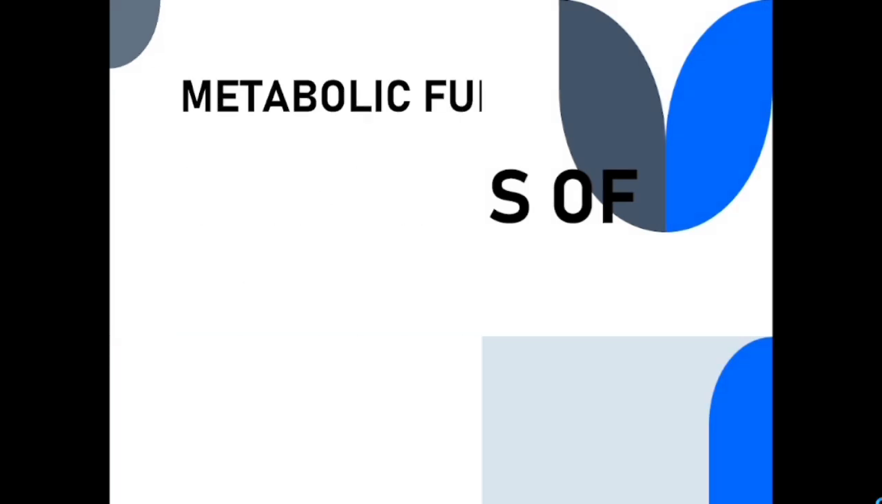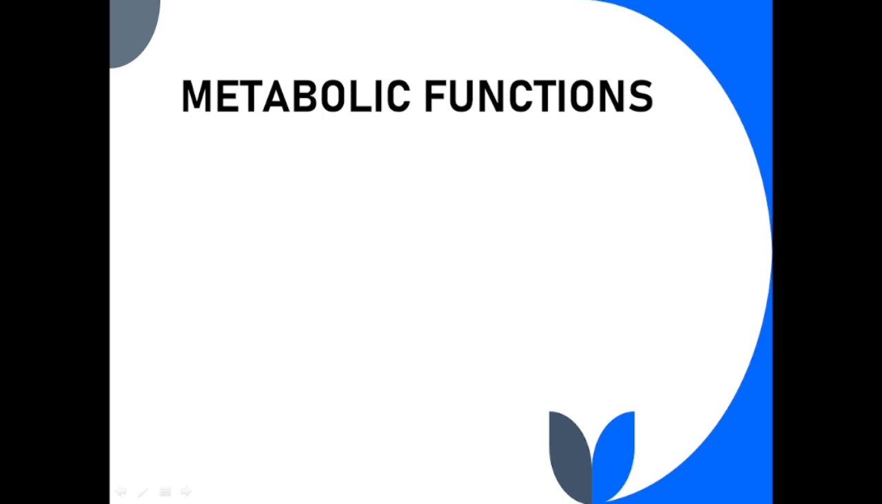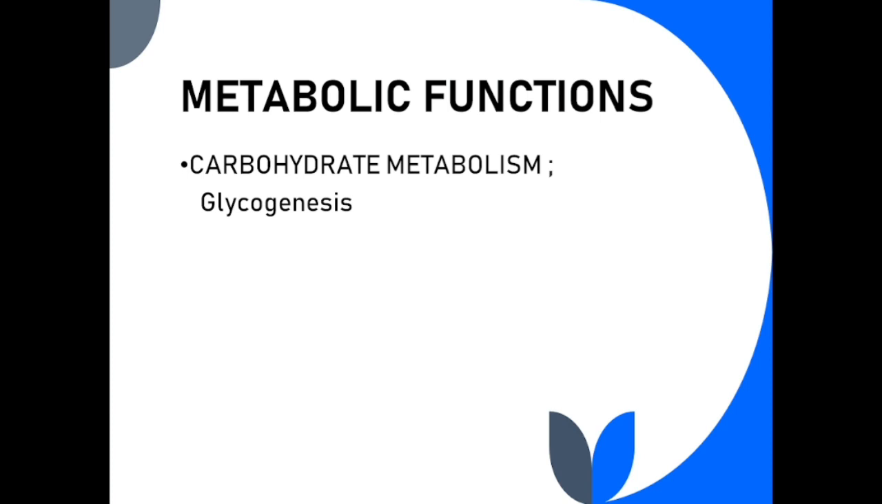Functions of liver. The first and foremost function of liver is metabolic function. Among the metabolic functions, the primary metabolism is carbohydrate metabolism. Excess glucose in the blood is converted to glycogen in the liver and stored. When there is a demand for glucose in the blood, glycogen is again converted to glucose and released into the blood. Also, glucose is synthesized from non-carbohydrate sources.